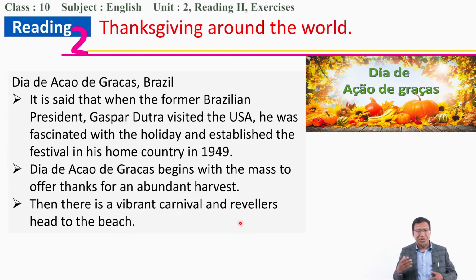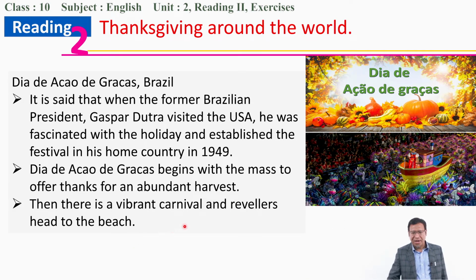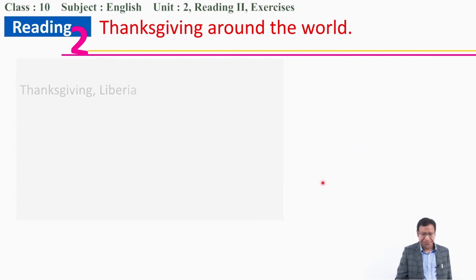So revelers are the people who make noise in a happy mood, and they go towards the beach also. And then moving towards the beach, a symbolic representation of the ship, right?